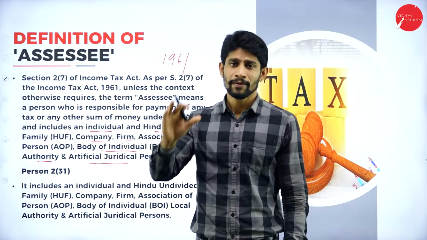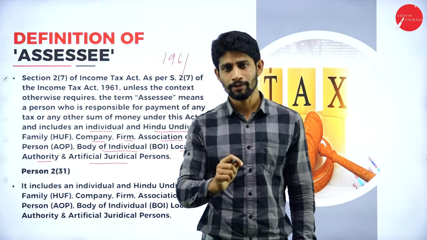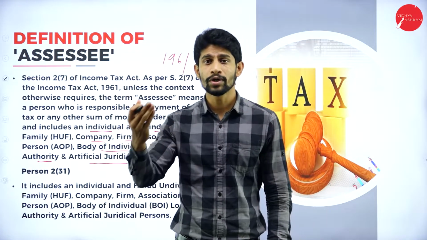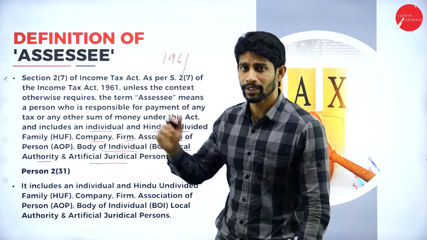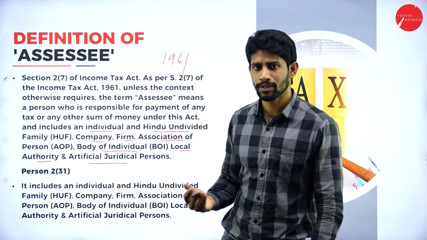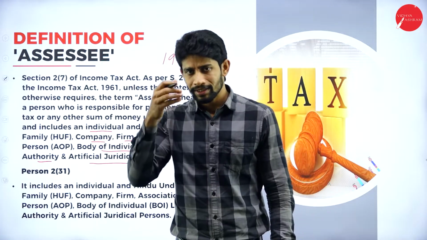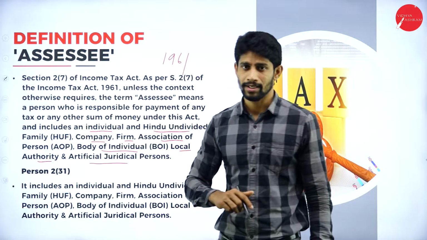So assessee means the person who is liable to pay tax to the government, in the form of tax, penalty or interest. Who are going to pay the tax to the government? Individual, company, partnership firm, association of persons, Hindu undivided family. So these people are called assessee.